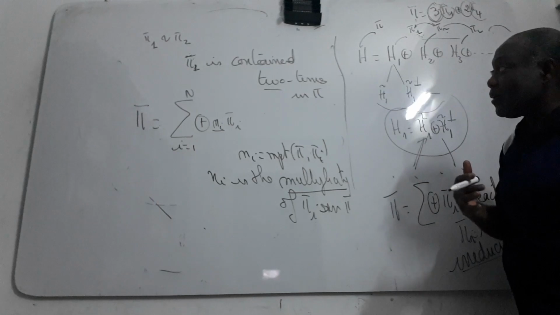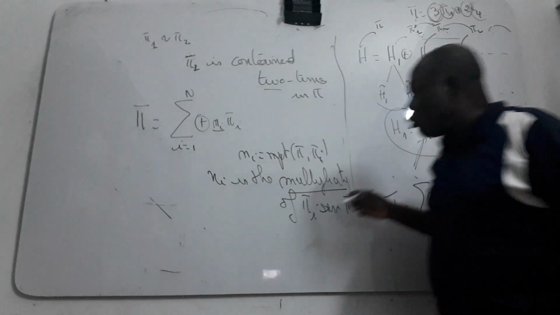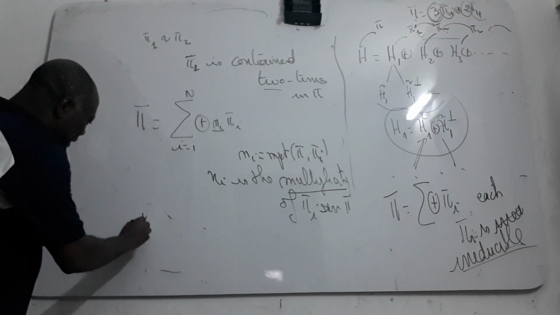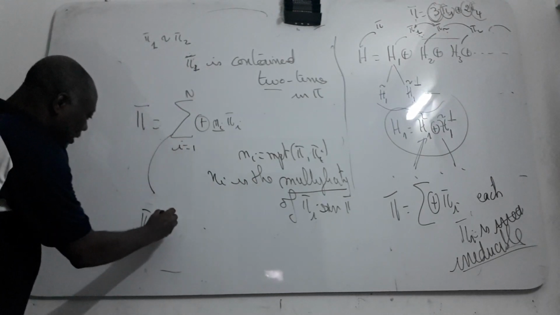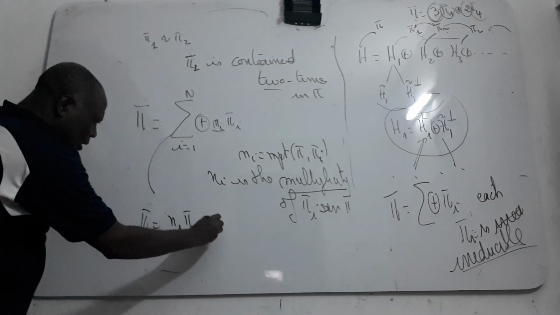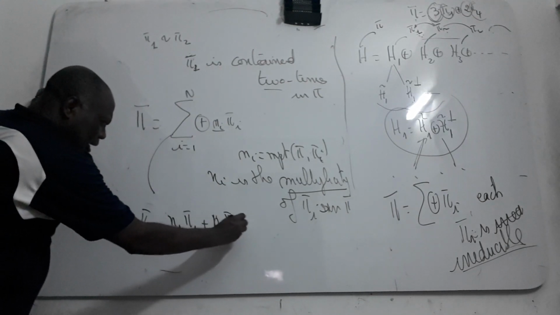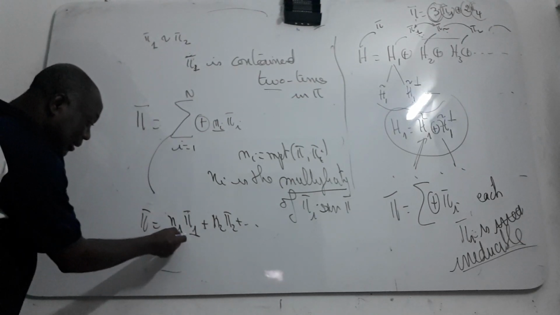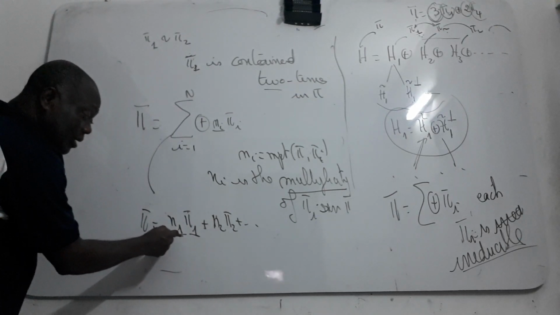What is the notation? I want to show you. When you say that pi is n1 pi 1, n2 pi 2, and so on, you see that pi 1 is contained in pi n1 times.